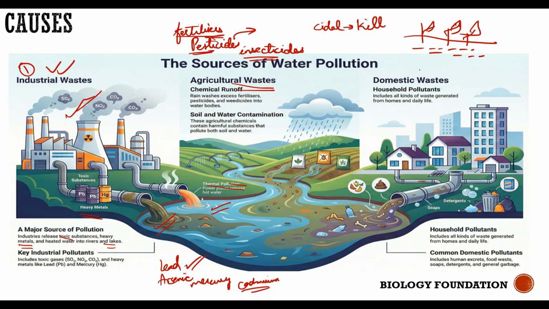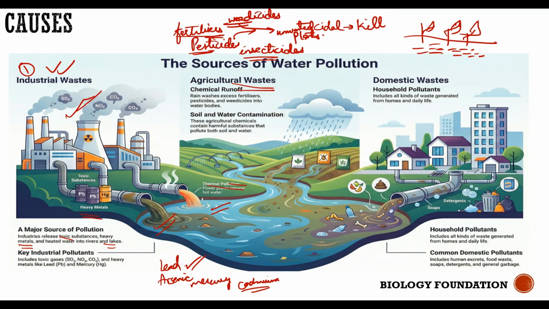The pesticides, fertilizers, insecticides, all the weedicides, all these chemical substances get accumulated. When I say weedicides, these are again chemical substances which kill weeds. Weeds are unwanted plants apart from your main crop, which compete with the main crop for nutrients, space, sunlight, everything. So this excess amount of fertilizers, weedicides, pesticides, insecticides all get accumulated in the soil.